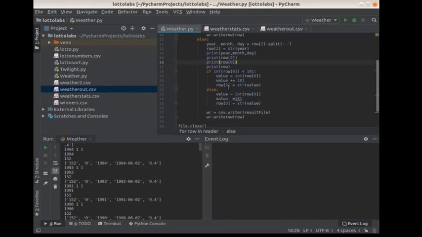Now you might say, can I not just put all of this into here and make it work? No, Python doesn't like that. It doesn't like mixing integers with strings and stuff like that. So you end up having to make it into an integer, add the value, and then put the value back into the row. So that's what I did there.